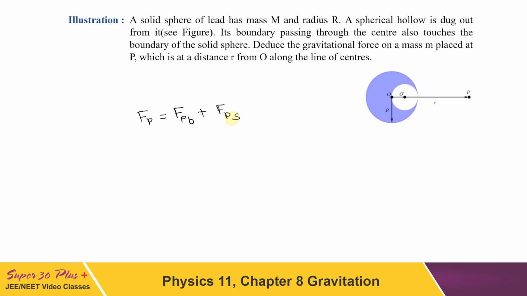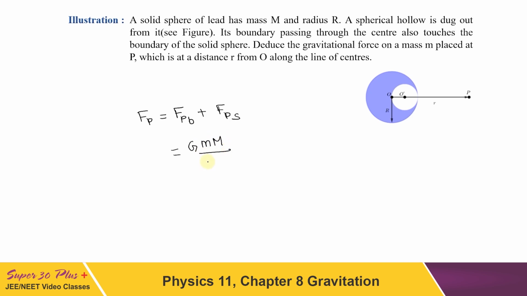As the diameter of the smaller sphere is r, its radius has to be equal to r by 2. Now we can write the values of these forces. For the bigger sphere it has to be equal to G, the mass of this particle m, and for the bigger sphere capital M upon the distance.